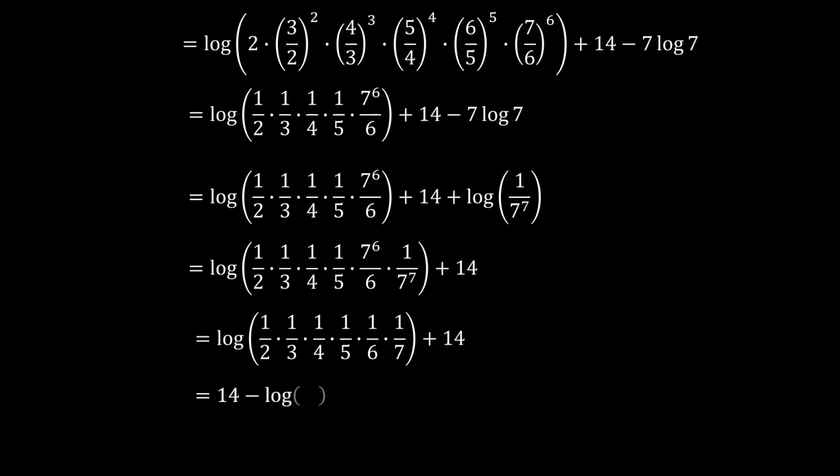And so that means we have this 14 minus, because now these fractions can go, we can get the reciprocal of the factorial of these numbers up to 7. So we have 14 minus the natural logarithm of 7 factorial, which is 14 minus the natural logarithm of 5040.